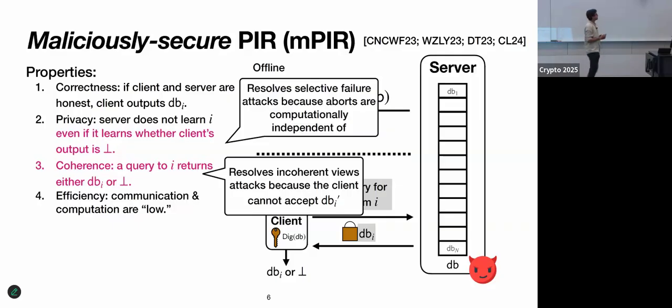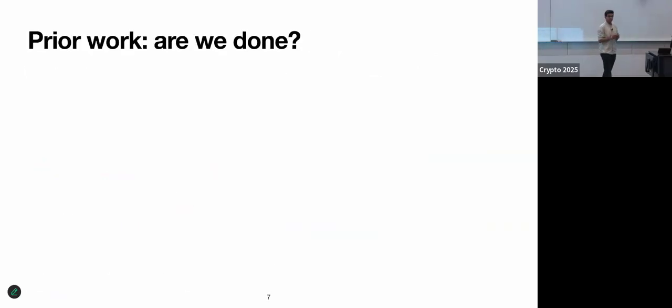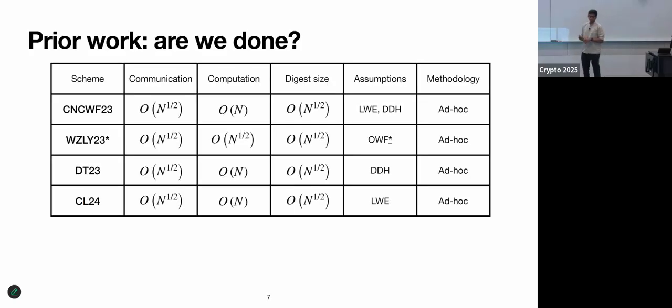As I said, there's been a sequence of works in the past few years that try to construct these kinds of Ampere schemes. So why aren't we done, right? Why am I giving this talk? The point is that these works have produced lots of beautiful constructions, but unfortunately there are still some gaps left behind in the literature.